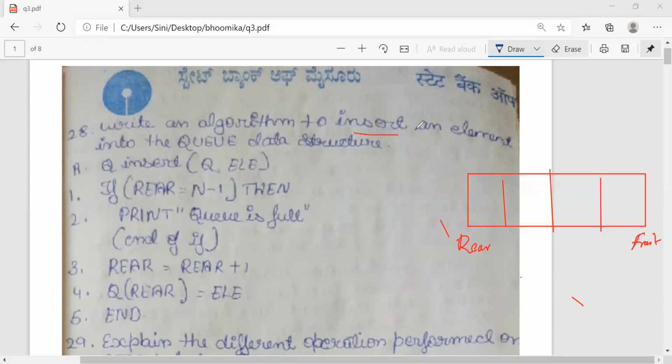So they're telling us to insert an element into this particular thing. I have to insert an element. Correct? For example, how many blocks are here? 1, 2, 3, 4. If the memory is full, for example, all the elements are occupied in this. Okay, for example, everything is occupied.